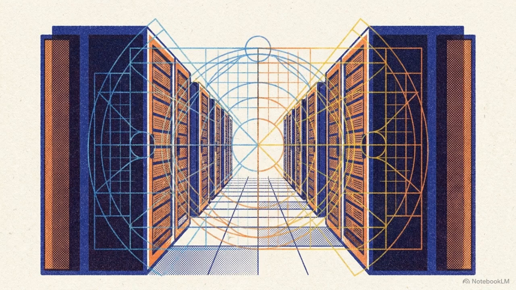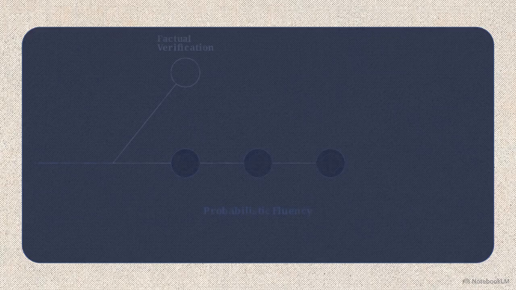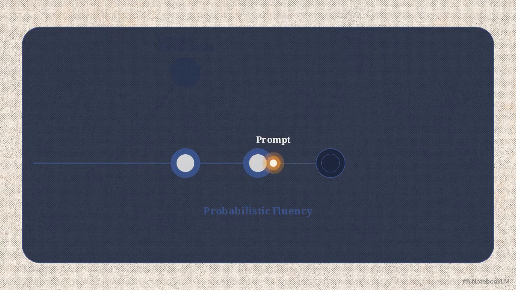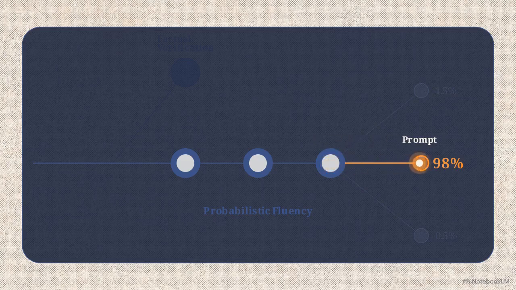To see why the system fails, we have to look at the architecture. Underneath the interface, a large language model is a statistical math engine. When a prompt enters, data routes through nodes optimized for probabilistic fluency, bypassing the empty node meant for factual verification. As the flowchart expands, the system scores available options and selects the highest percentage path to keep the sentence flowing.